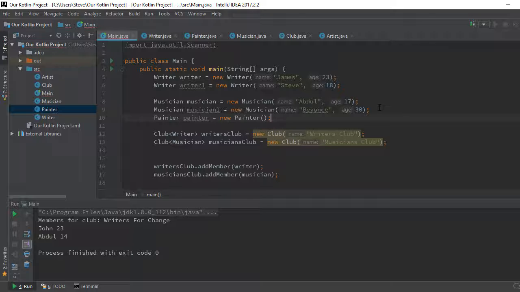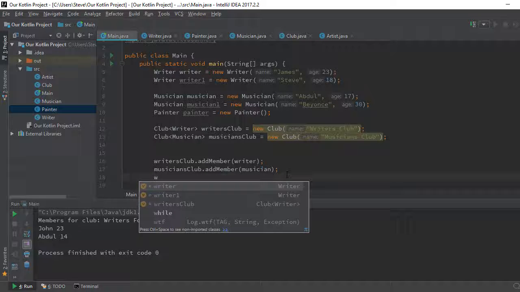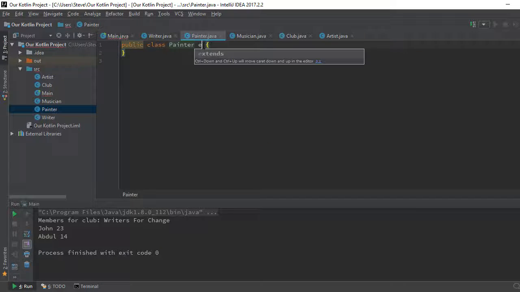Okay, there's nothing to do here because I've not given it any property to initialize, so we cannot add it to any of this club, right? That's the writers club. Add member. Let me pass in painter. We get an error, even though a painter is also an artist, but we've not specified in the code that this painter is an artist. So we have to extend it, right? It must extend an artist, right?